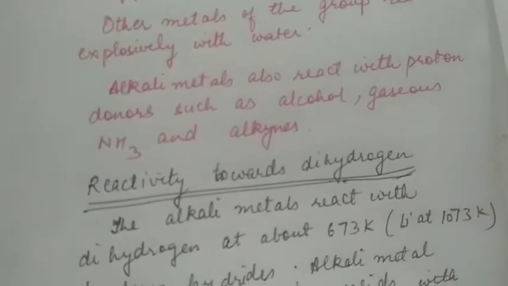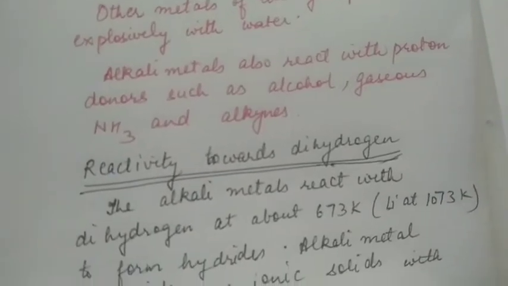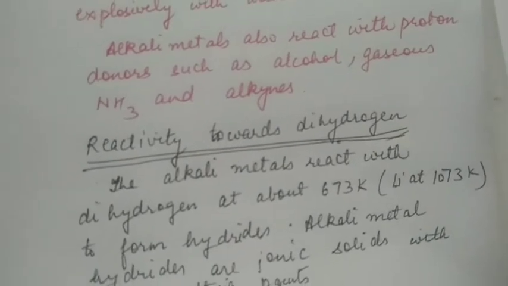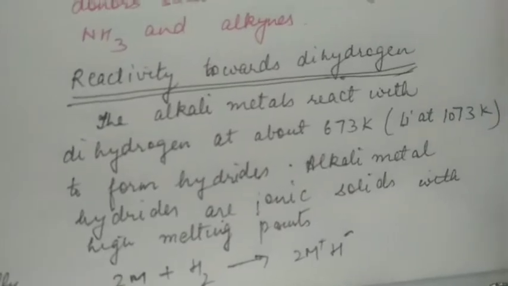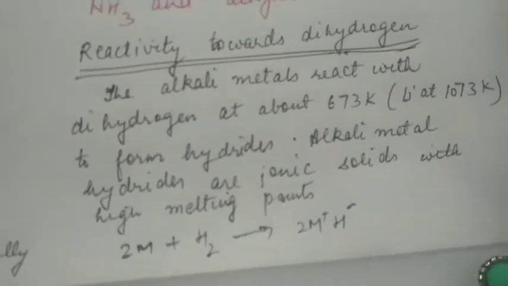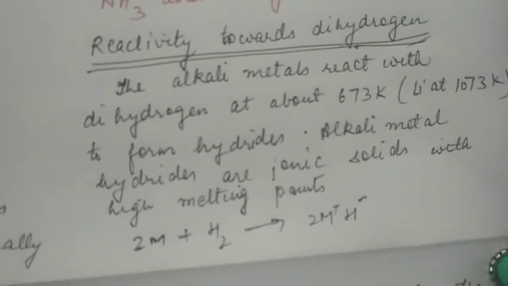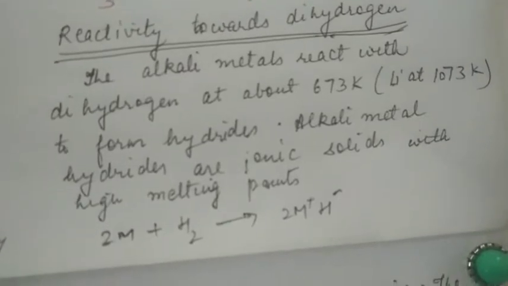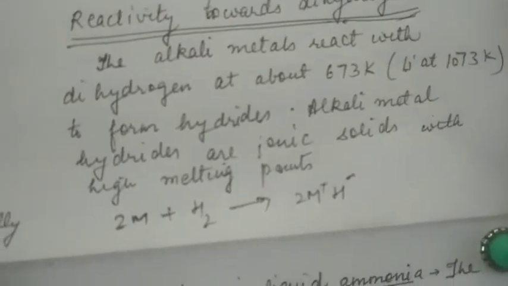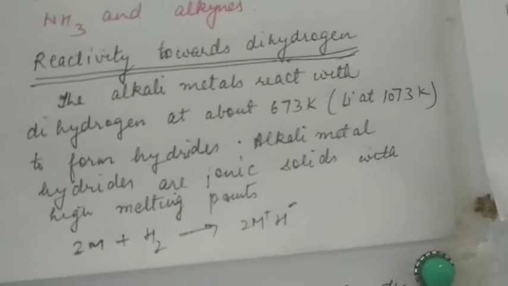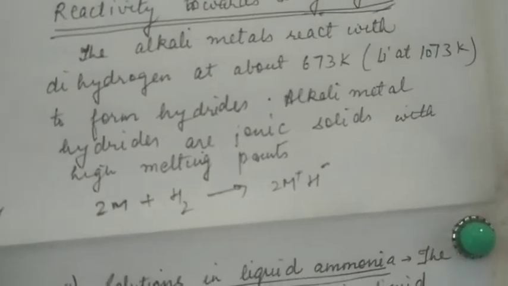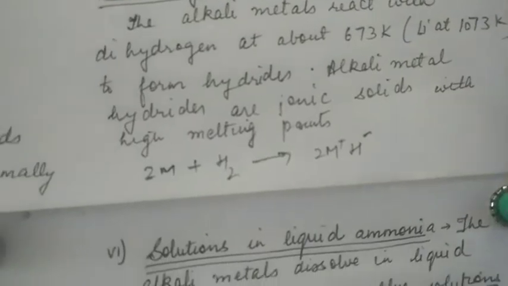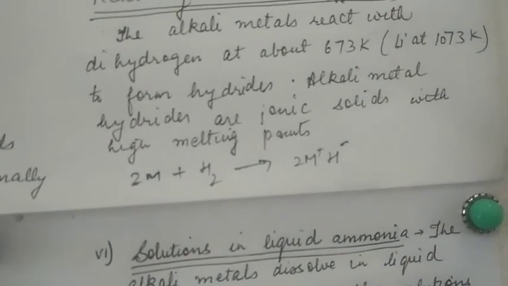Alkali metals also react with proton donors such as alcohols, gaseous ammonia, and alkynes. Reactivity towards dihydrogen: the alkali metals react with dihydrogen at about 673 Kelvin to form respective ionic hydrides. Lithium will react at 1073 Kelvin. Alkali metal hydrides are ionic solids with high melting points.